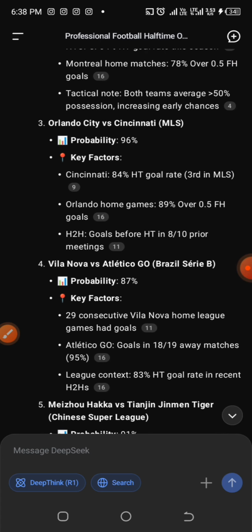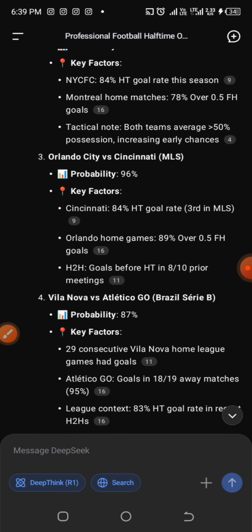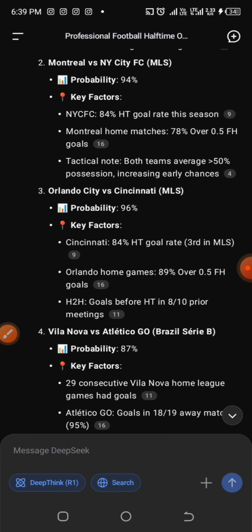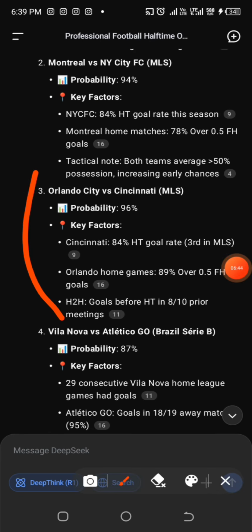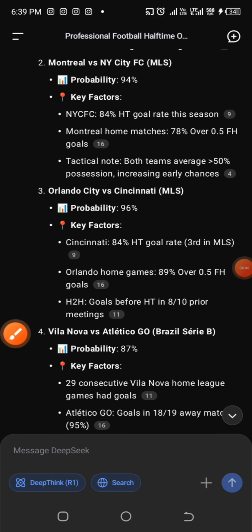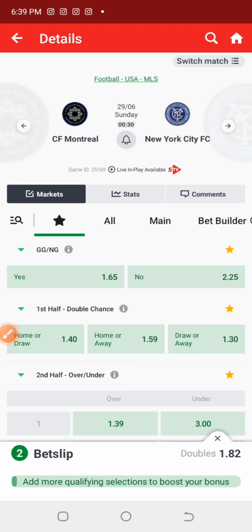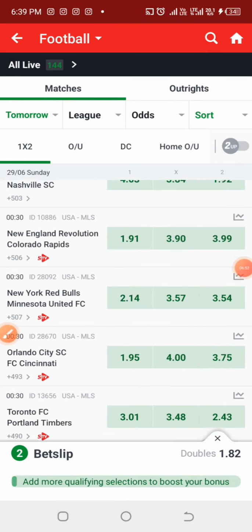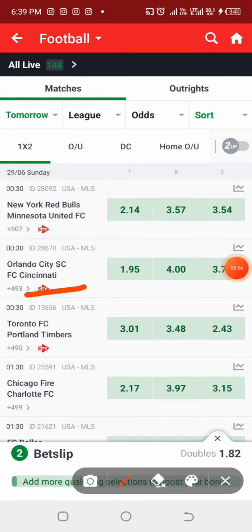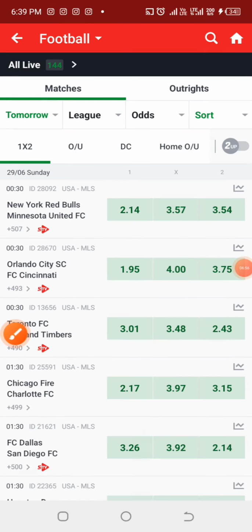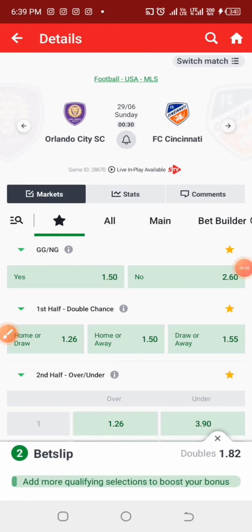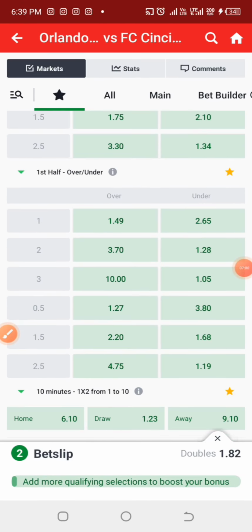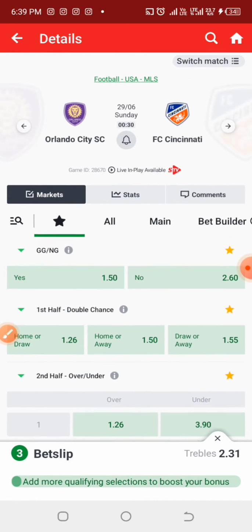So let us check Orlando City, 96% probability of outcome. Okay, and we have some key factors that we can also look into. Alright, so we have these games here, and the first half over 0.5 odd is 1.27.